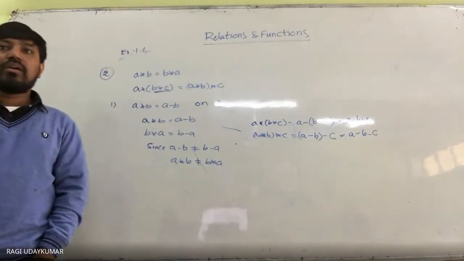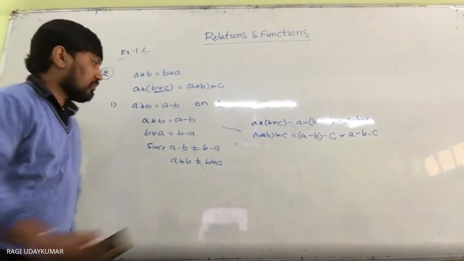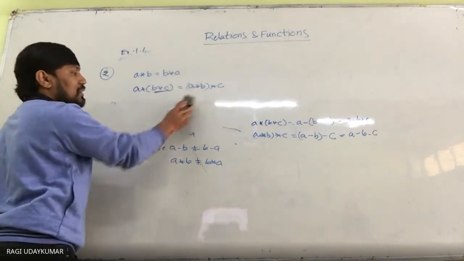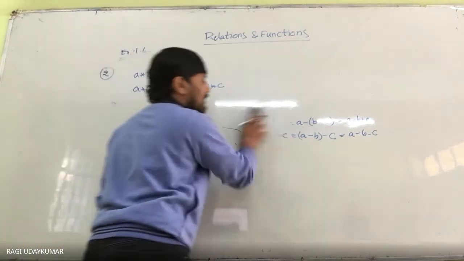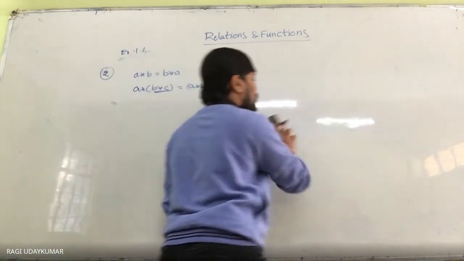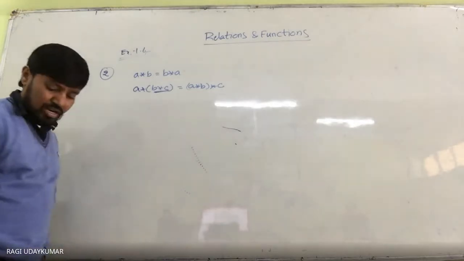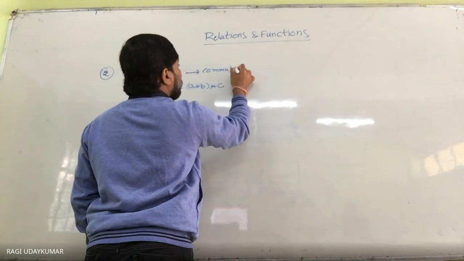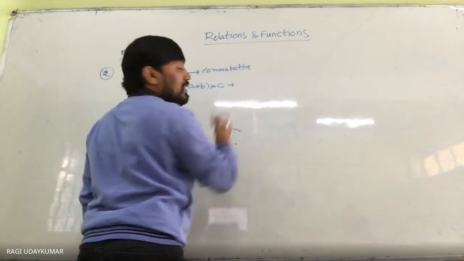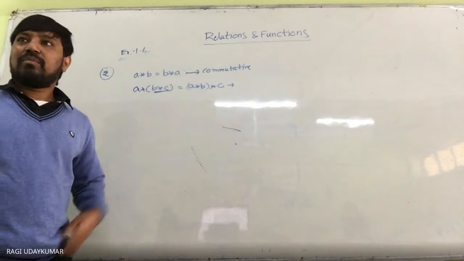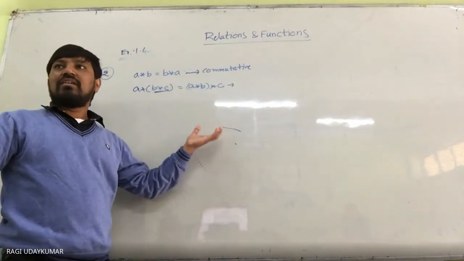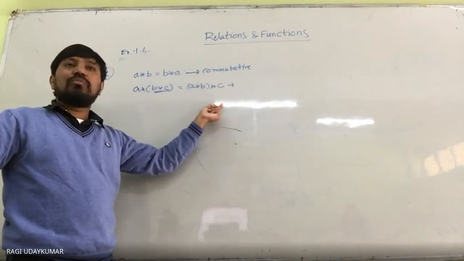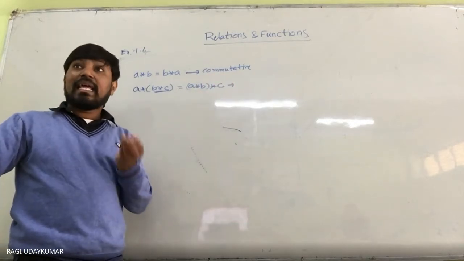So like that, a question is given to you on whether the binary operation satisfies the commutative property and the associative property. You have to check whether the given binary operations satisfy the commutative and associative properties or not. That's why I didn't explain the other properties at the start. Binary operations have some properties like commutative property, associative property, and identity. There will be an identity element.